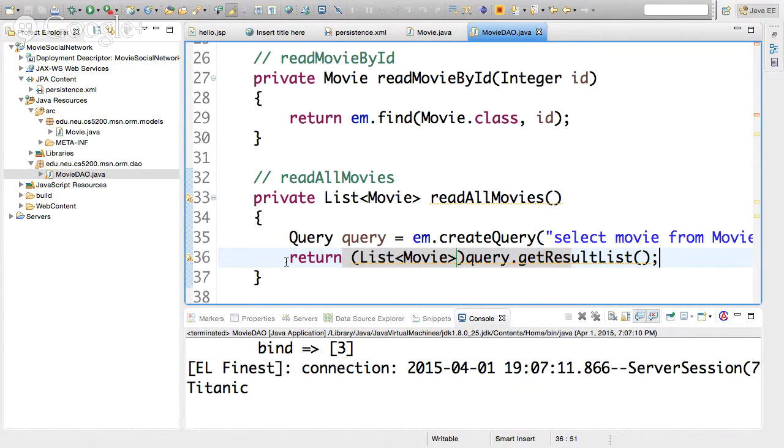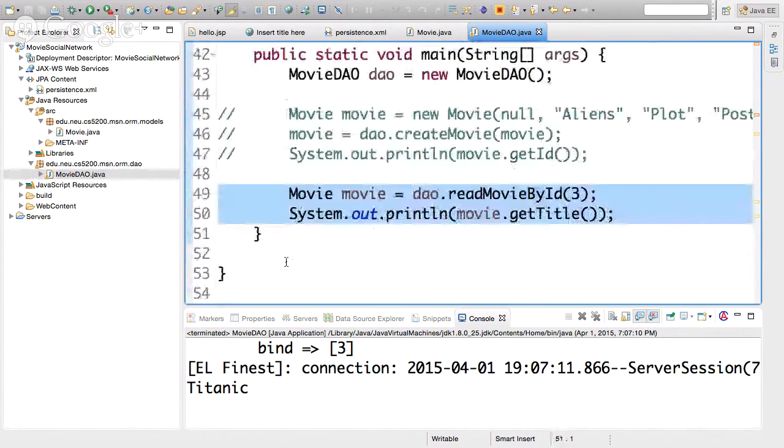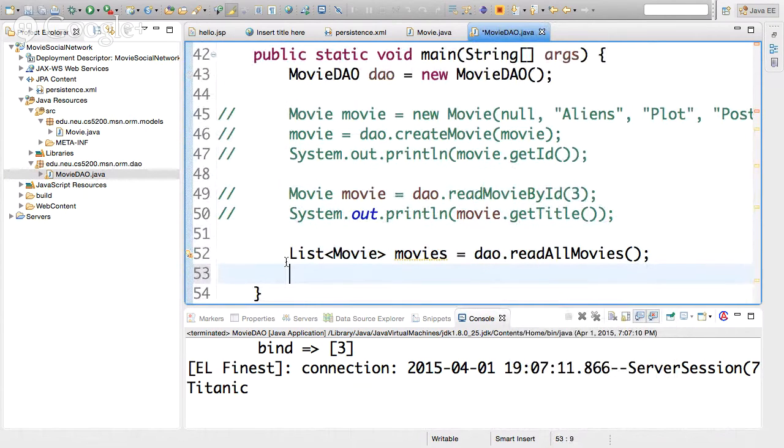Right, 2 lines of code, as opposed to the 10 or 20 lines of code that we had to write for read all movies using JDBC. Okay, so let's see if this works or if it blows up. List movies, DAO.read all movies. Now we're going to iterate over all of them.